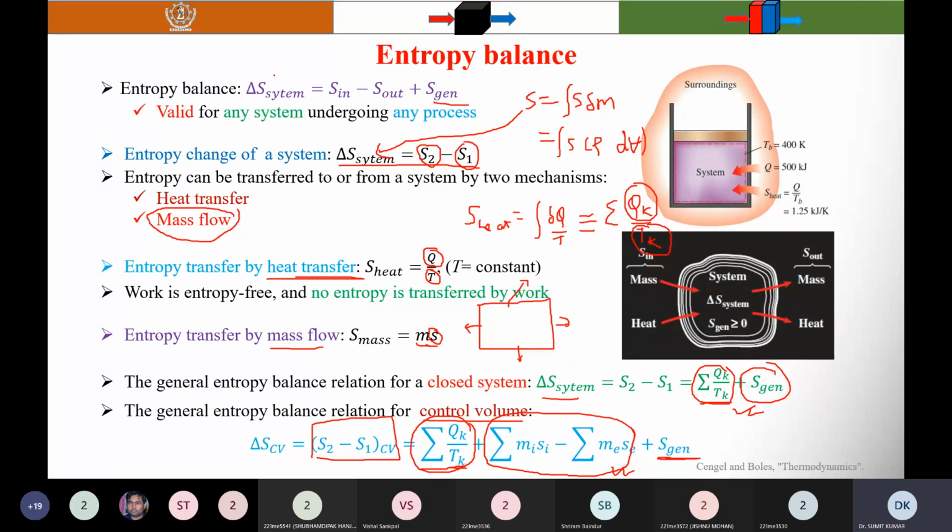If you remember this, you can easily write the entropy balance for any system and any process. You don't need to remember all these equations, so that's why I just compared them. Don't confuse it with conservation of entropy. It is just for your remembering. You don't need to remember too many formulas. For a closed system, you can remember this one. For an open system, this one.